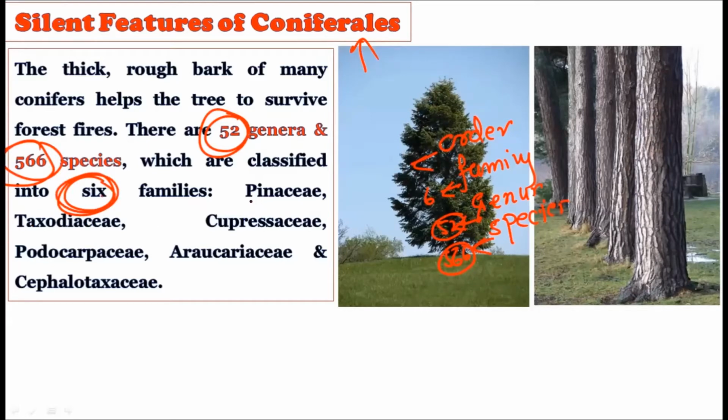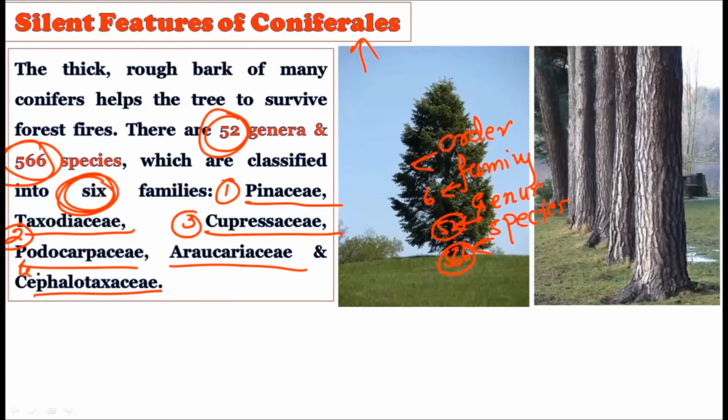And what are these 6 families? First is Pinaceae, then we have Taxodiaceae, Cupressaceae, Podocarpaceae, Araucariaceae, and Cephalotaxaceae. All these 6 families come under the Coniferales. So how many families are there? There are 6 families, and we have 52 genera, and all these 52 genera constitute the one order which is called Coniferales.